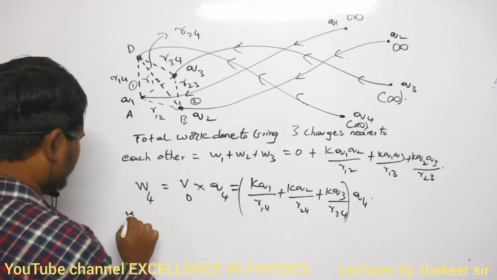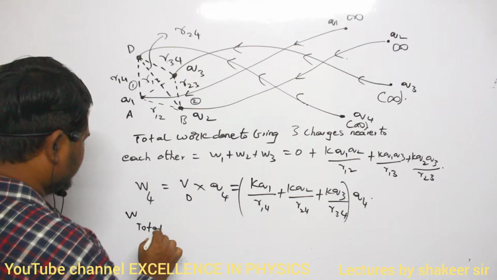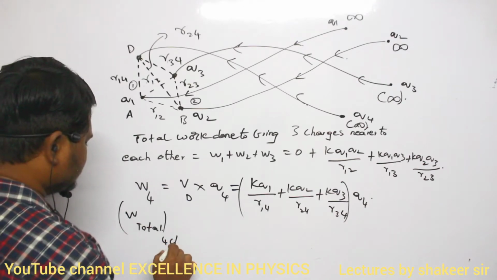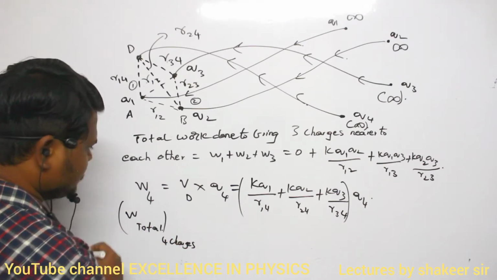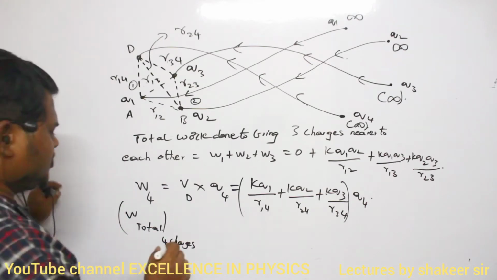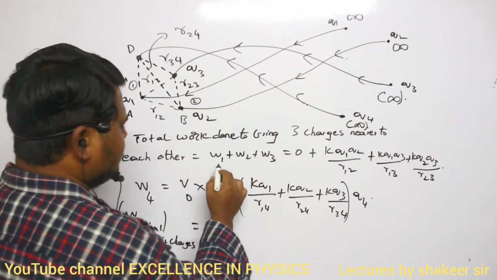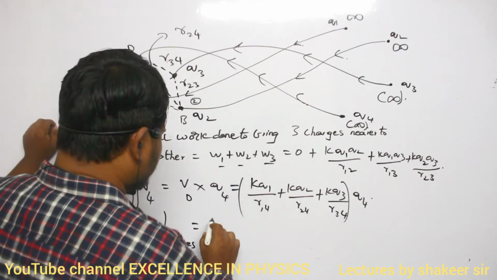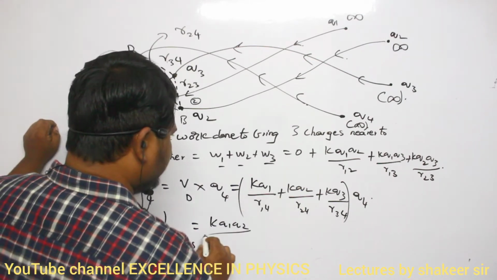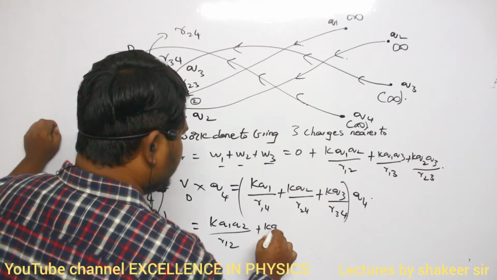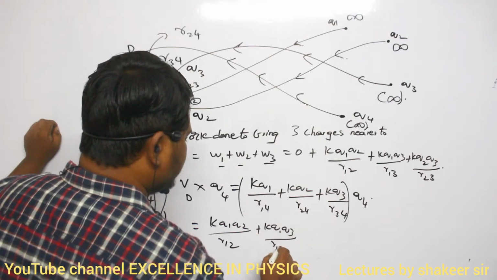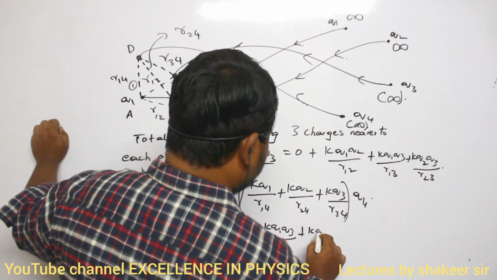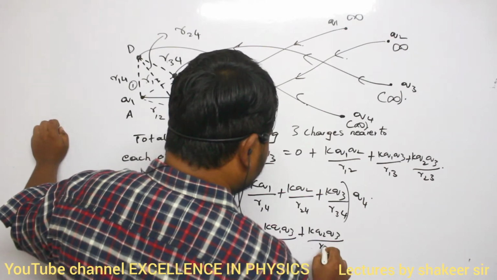Now, W total I am calculating. What is meant by W total? To bring four charges to their respective positions, what is the total amount of work done? First of all, we have to calculate W1 plus W2 plus W3 plus W4. So total: KQ1 Q2 divided by R12, KQ1 Q3 divided by R13 plus KQ2 Q3 divided by R23.